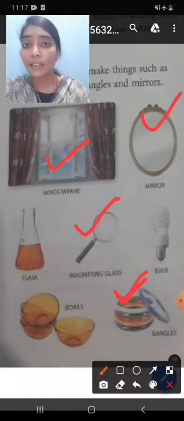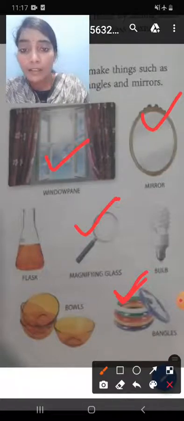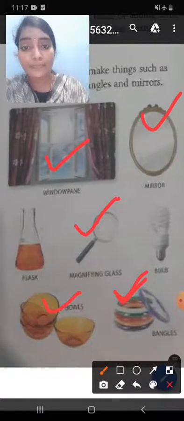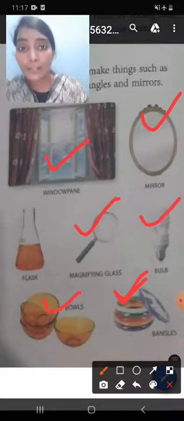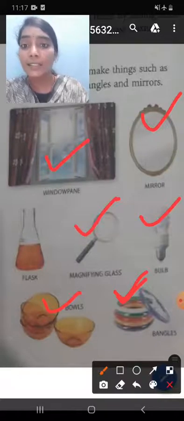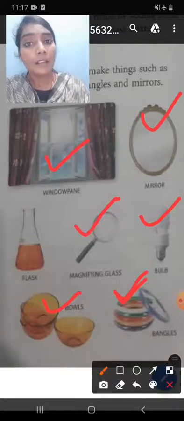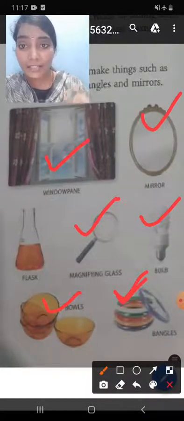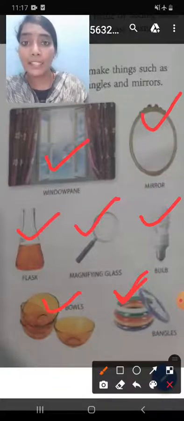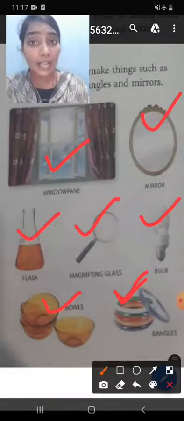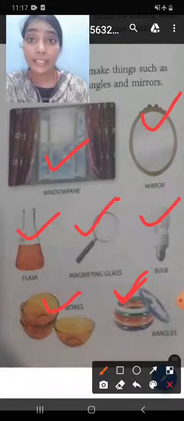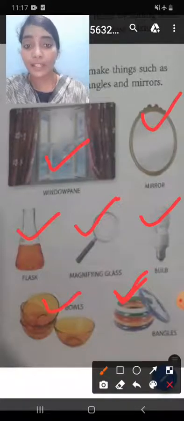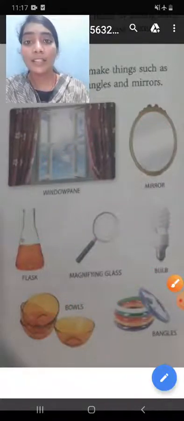We can also use glass to make bowls, equipments, electric bulbs, tube lights, and laboratory equipments. Glass is also used to make laboratory equipments such as flask, beaker. Glass is also used to make lenses of a telescope. This is about uses of glass.